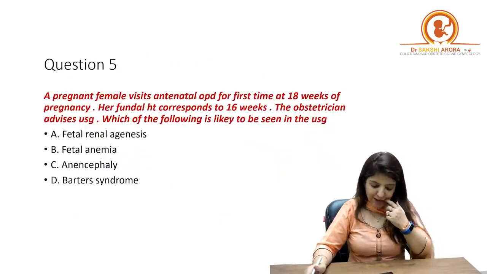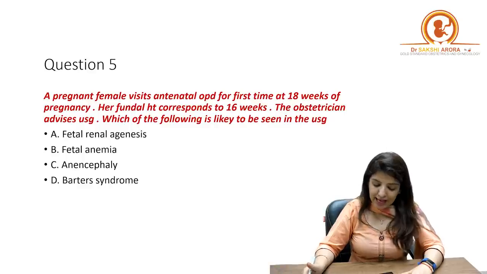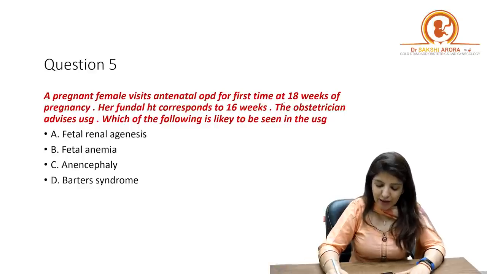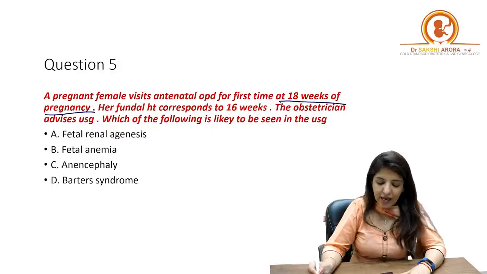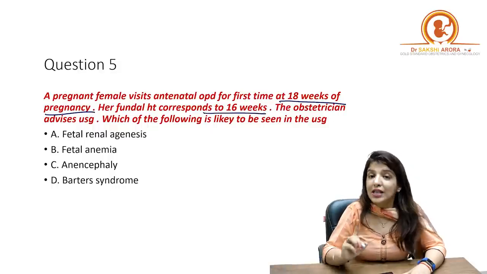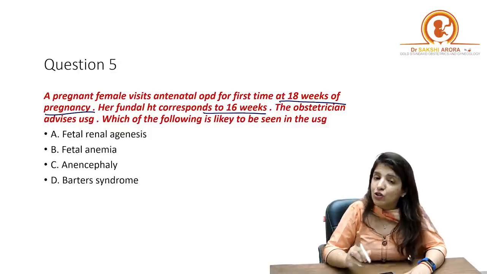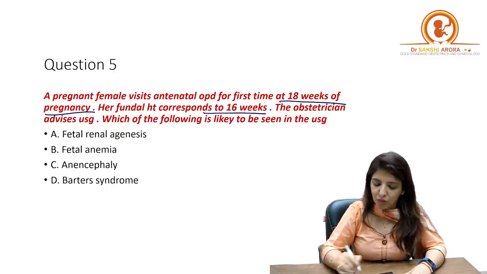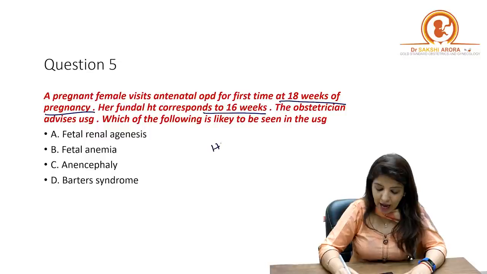Now, question number 5. A pregnant female visits antenatal OPD for the first time at 18 weeks of pregnancy. Her fundal height corresponds to 16 weeks. So she is 18 weeks pregnant, but the height of the uterus is corresponding to 16 weeks. That means the height of the uterus is less than the period of gestation.